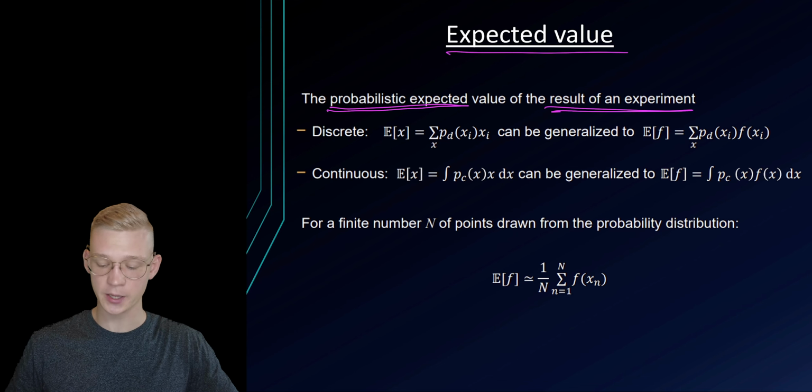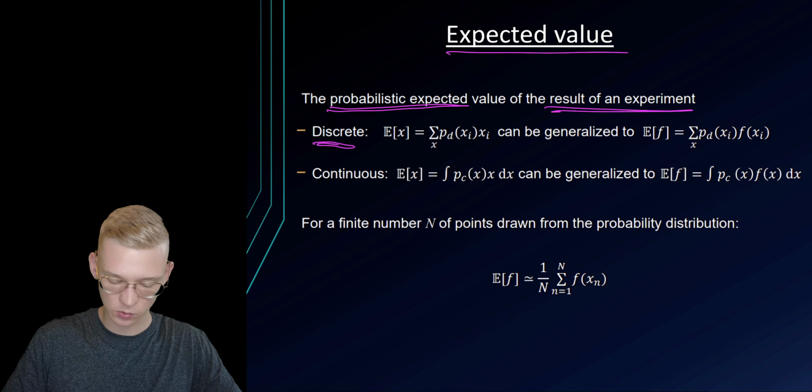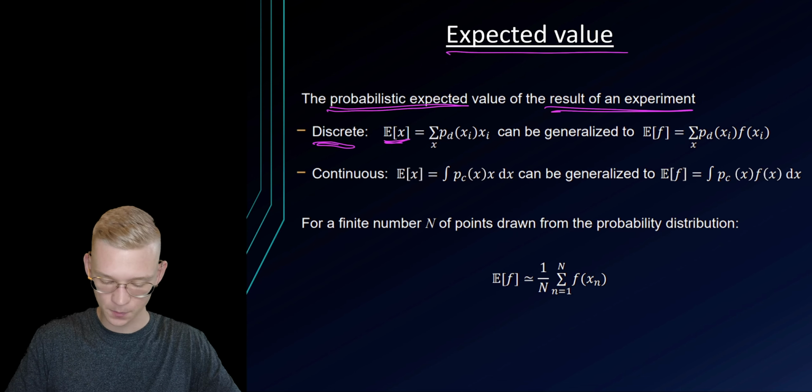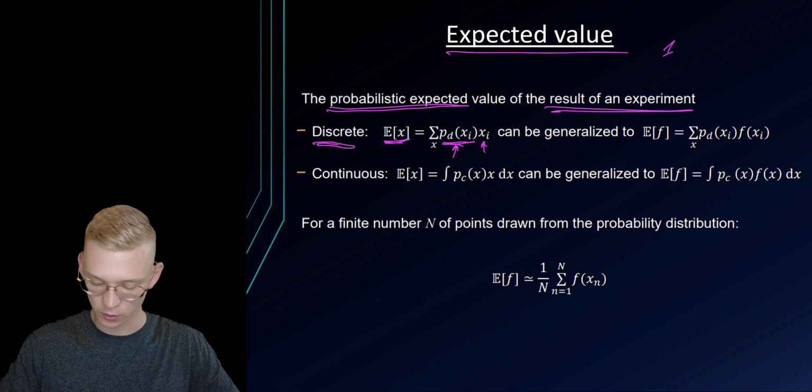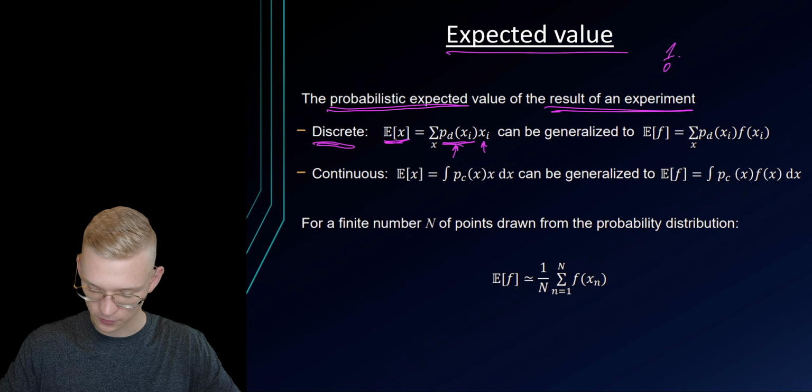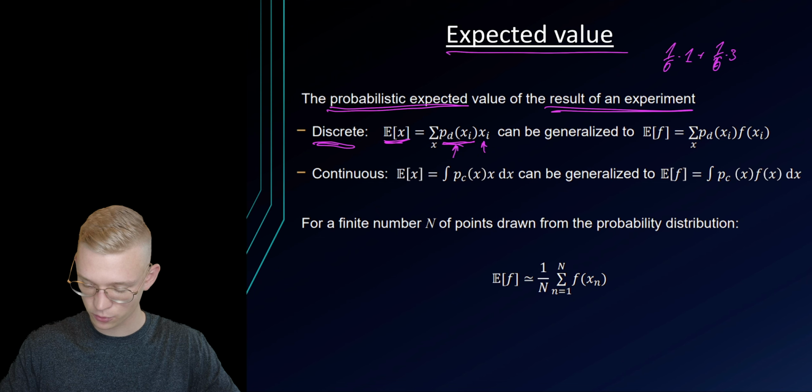So this will be a great example for the discrete case, where we have an expected value where we just sum the probability of that value times the value itself. So if we have a cube, for example, we have 1 over 6 times, for example, the first throw was a 1, plus 1 over 6 times 2, plus 1 over 6 times 3, plus 1 over 6 times 4, and so forth.